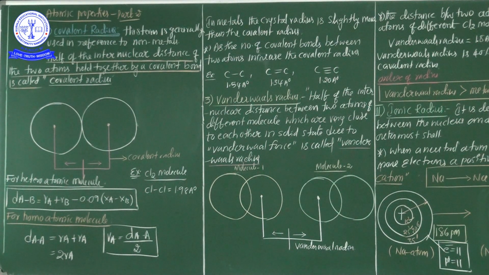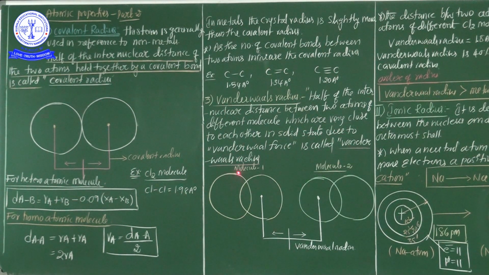Next, the third one, the Van der Waals radius. The last and final atomic radius is the Van der Waals radius. The definition is important: half of the internuclear distance between two atoms of different molecules which are very close to each other in a solid state due to Van der Waals forces.